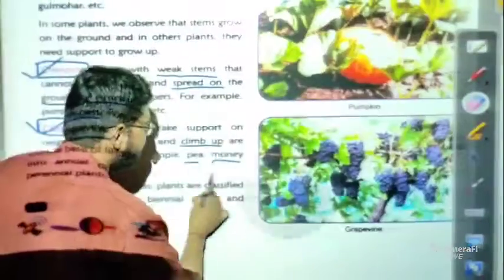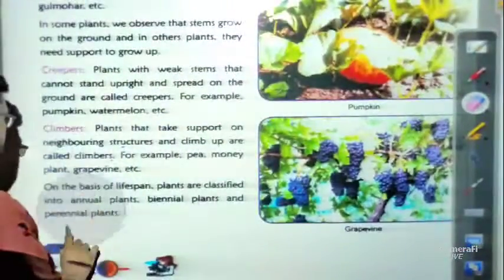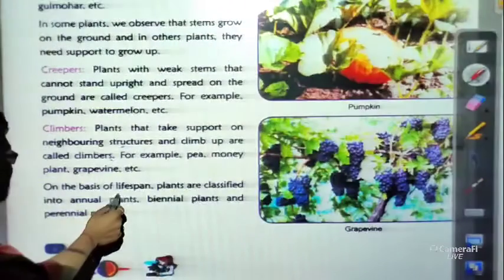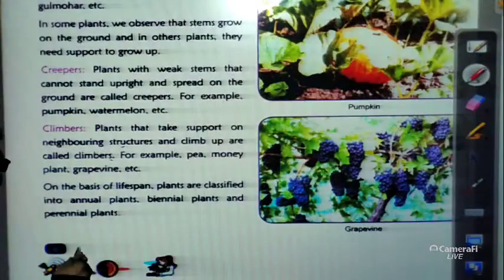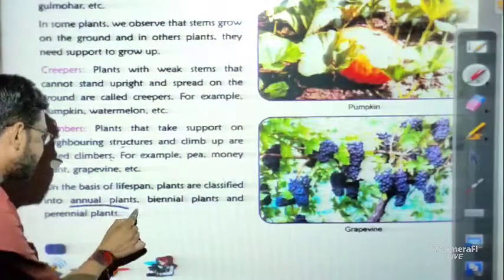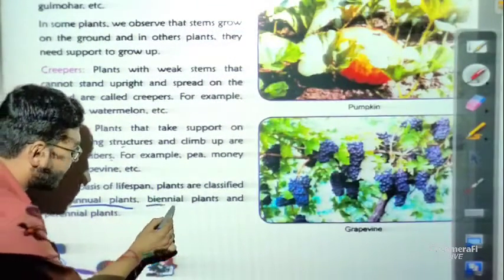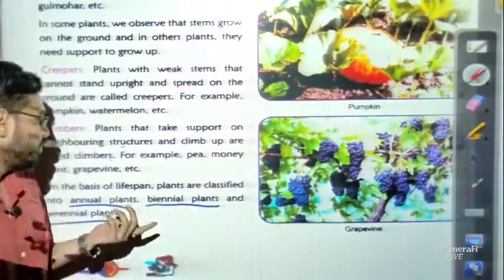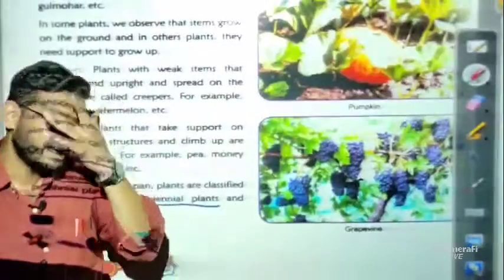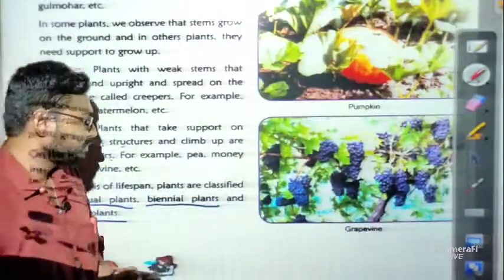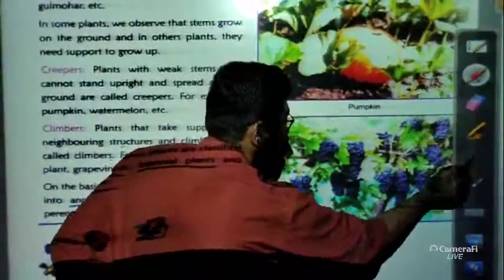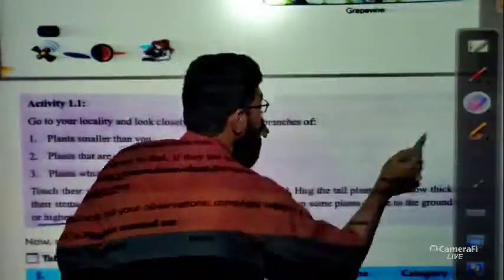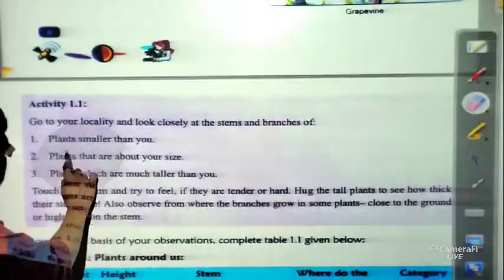Now let me rub all these things. Now just have a look, students, on the basis of lifespan, plants are classified into annual plants, biennial plants and perennial plants. On the basis of lifespan, that means by seeing the lifespan of a plant, we can classify the plants into these parts.